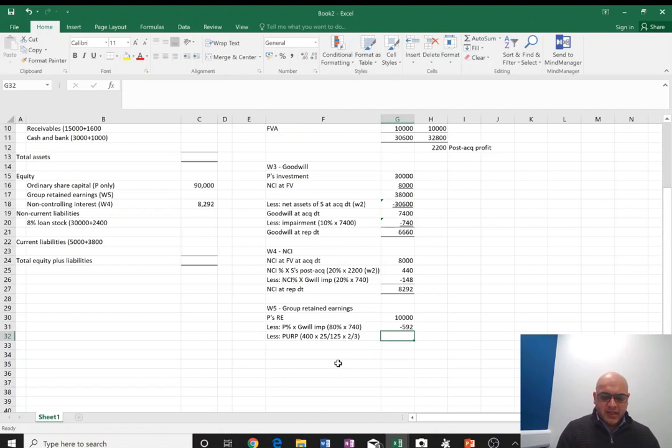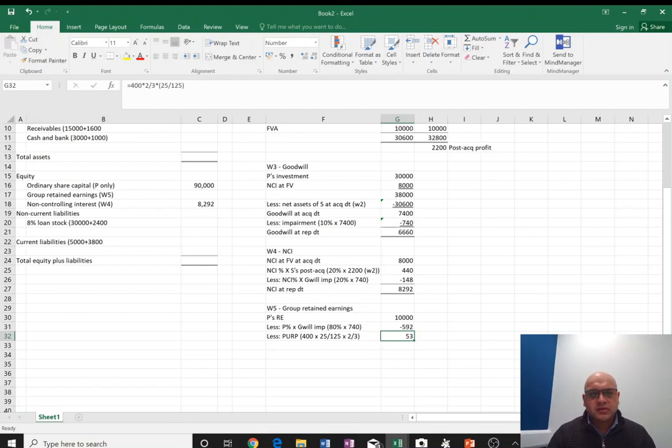Okay, so that should be, we are going to round it up, so it should be 400 into 2 divided by 3, all right, into 25 divided by 125. Right, this is a long thing, I'm going to round it up.